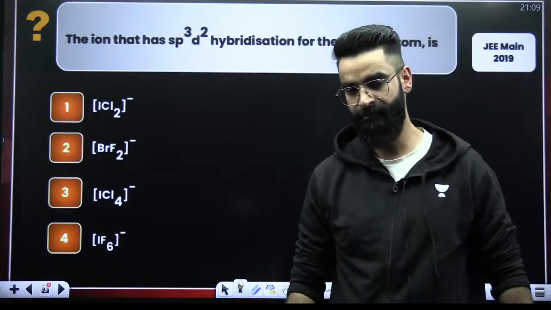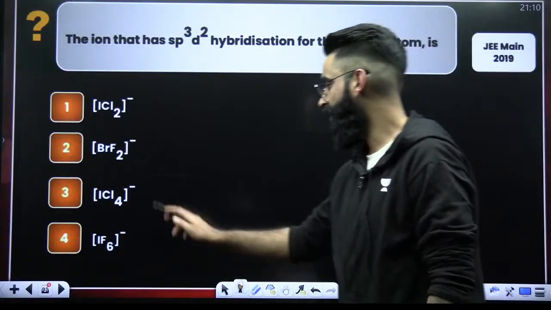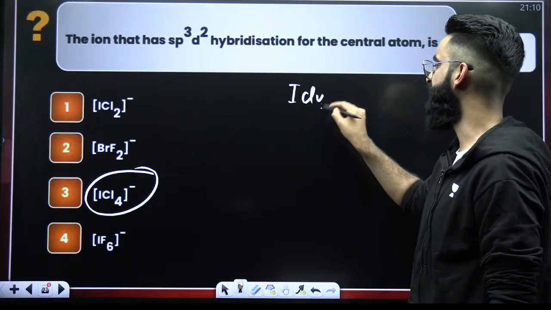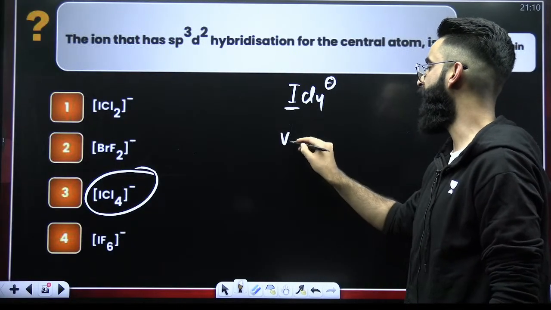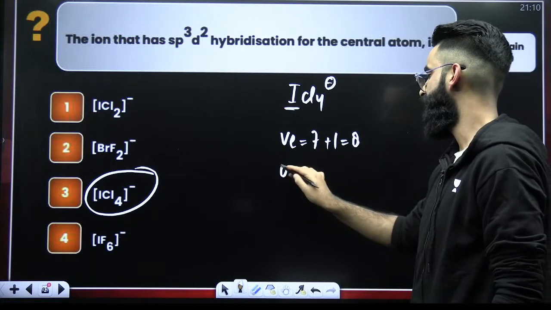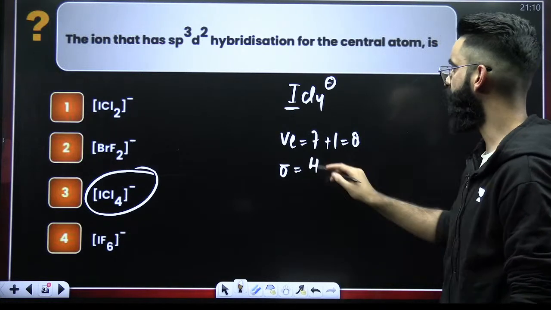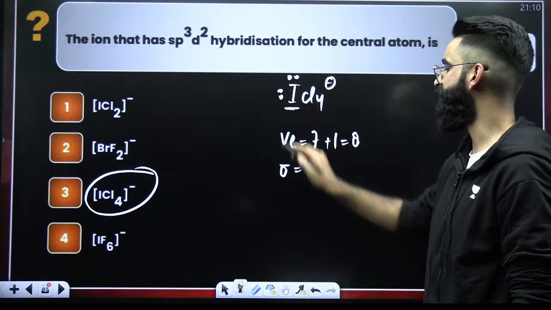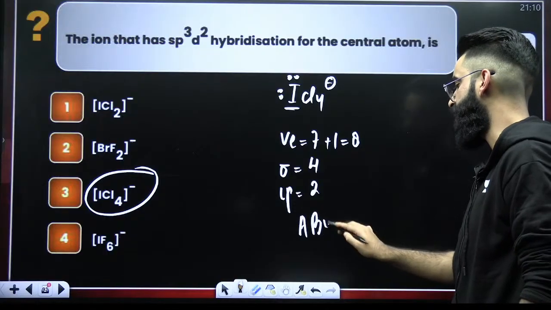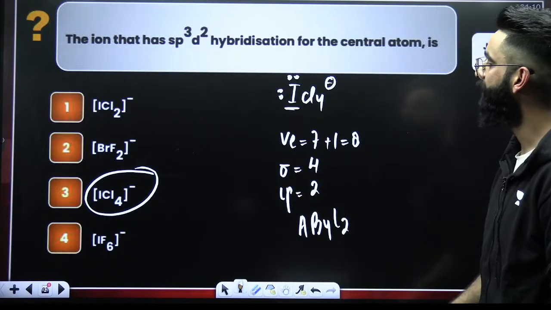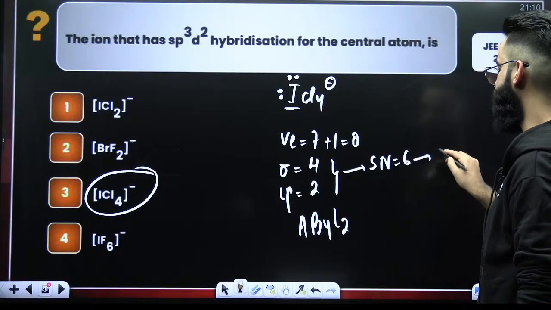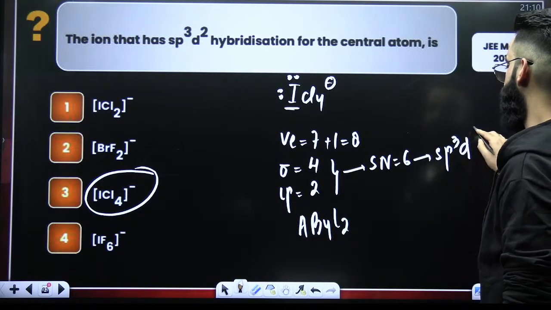sp3d2. If you look at this one, ICl4 negative. Talk about iodine: 7 valence electrons, negative charge, so 7 plus 1 makes it 8. How many sigma bonds? 4 sigma bonds. Out of 8, 4 are used, so 4 are still there in the form of 2 lone pairs. The type of the molecule is going to be AB4L2, right? Steric number here is going to be 4 plus 2, 6. And when the steric number is 6, the hybridization involved is sp3d2.